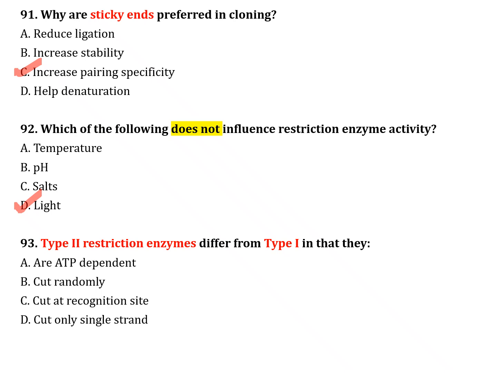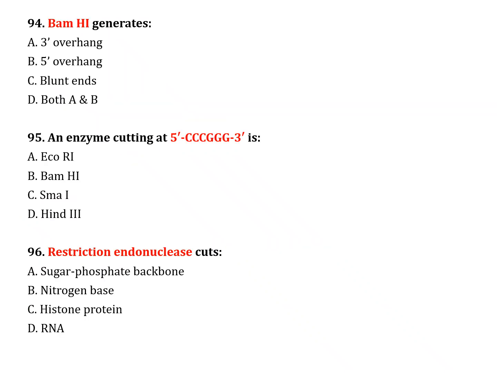The next question, number 93. Type 2 restriction enzymes differ from type 1 in that they: option A, are ATP dependent; option B, cut randomly; option C, cut at recognition site; option D, cut only single strand. Correct answer is option C, cut at recognition site. The next question, number 94. BamH1 generates: option A, 3' overhang; option B, 5' overhang; option C, blunt end; option D, both. Correct answer is option B, 5' overhang.